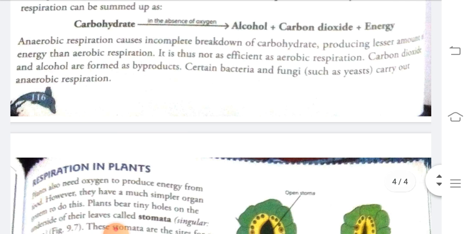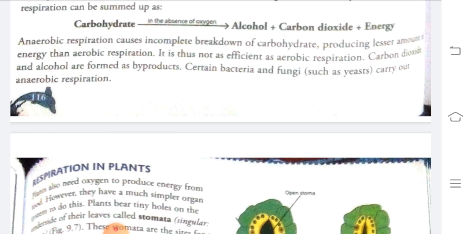Anaerobic respiration causes incomplete breakdown of carbohydrate. It also produces less energy. It is not as efficient as aerobic respiration.